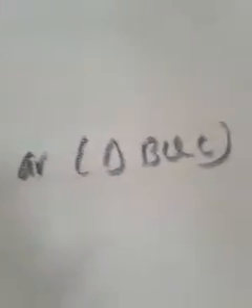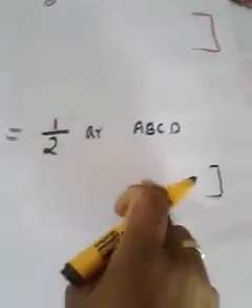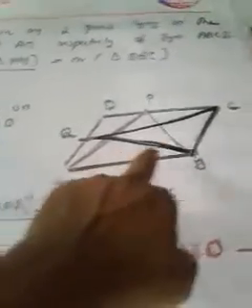You may have understood. Okay. So what you can write, area of the triangle BQC should be what? Half of the area of what? Parallelogram ABCD. Why? Because you can write the reason again: because they are standing on the same base BC and between the same parallel lines. So let it be the first equation, let it be the second equation. According to the requirements, we will change the base. Here we consider the base as AB, here we consider the base as BC, that much only. Now we compare the first expression and the second expression.